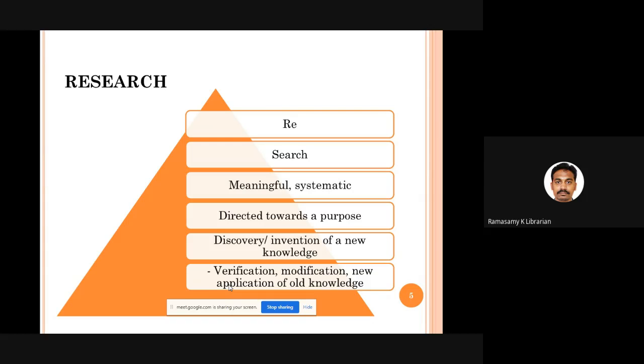So either you discover something very new, or you take the old one and you modify, update, upgrade, and bring some changes in the already existing concepts. Both these are considered as the end results of any research.